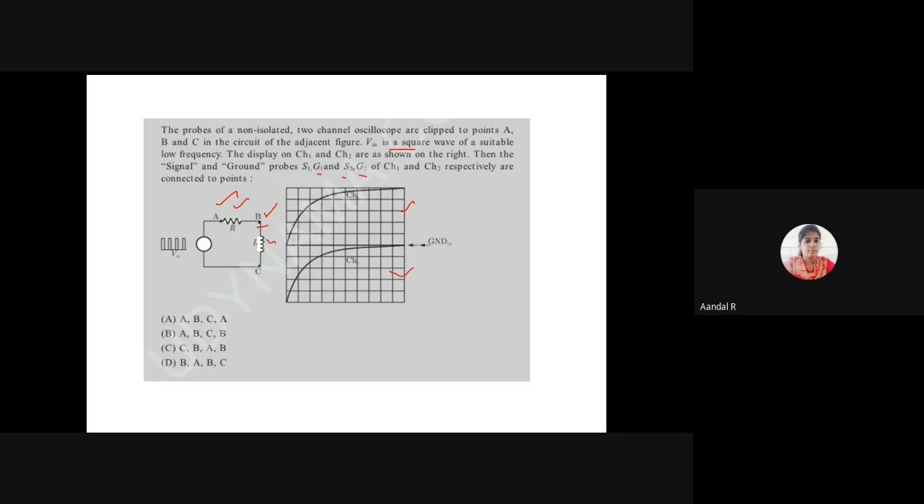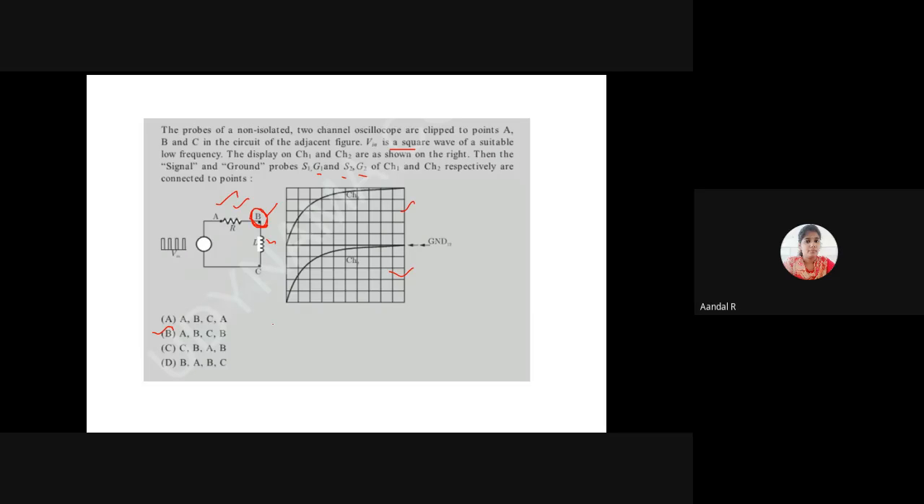The answer is that S1 G1 is connected across A and B, and S2 G2 is connected across C and B. So the answer is option B. B is the common point between both the channels. The output across resistor is taken between A and B. The output across inductance is taken across C and B. B is the common ground point.